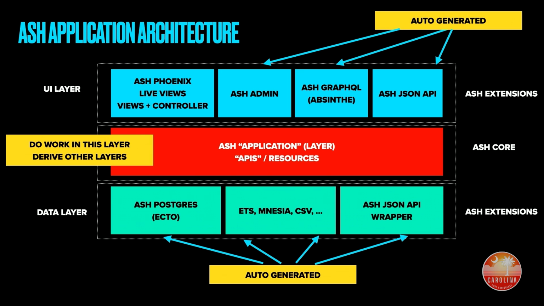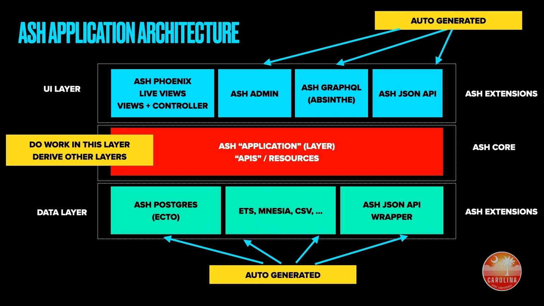So what this looks like in an application architecture is this is the layer that we work in when we're working with Ash. We build these definitions, and the tooling that surrounds it can derive a bunch of other stuff that we need. So the JSON API is derived, the GraphQL is derived, the admin interface is derived. Other things that we need to back our resources are automatically derived. So like, how do we talk to Postgres? That's figured out for you.